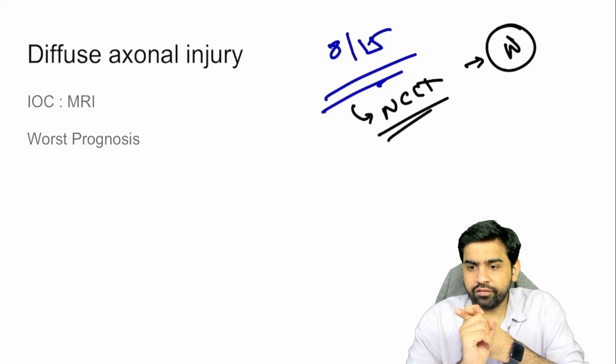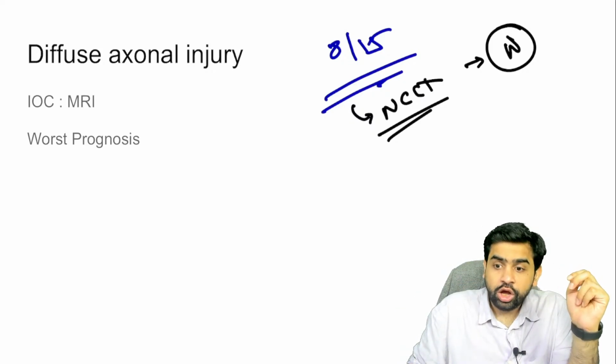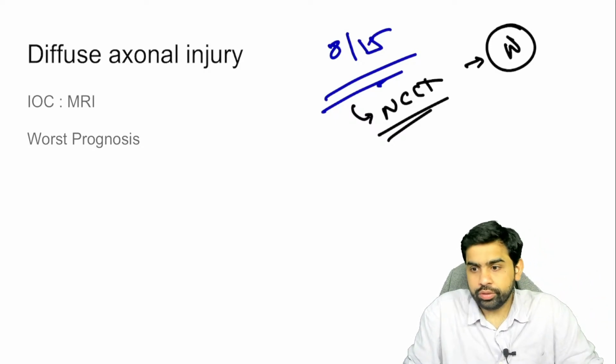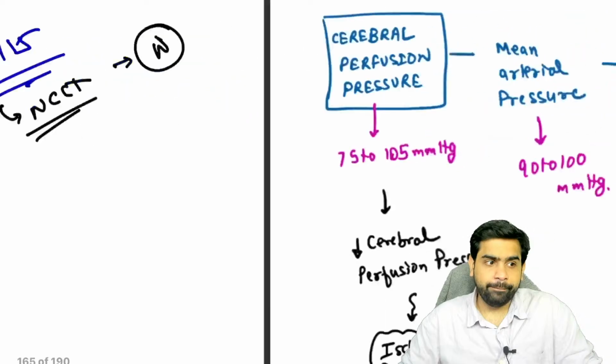Which is the one which has the best prognosis? EDH. EDH is the one which basically has the best prognosis.